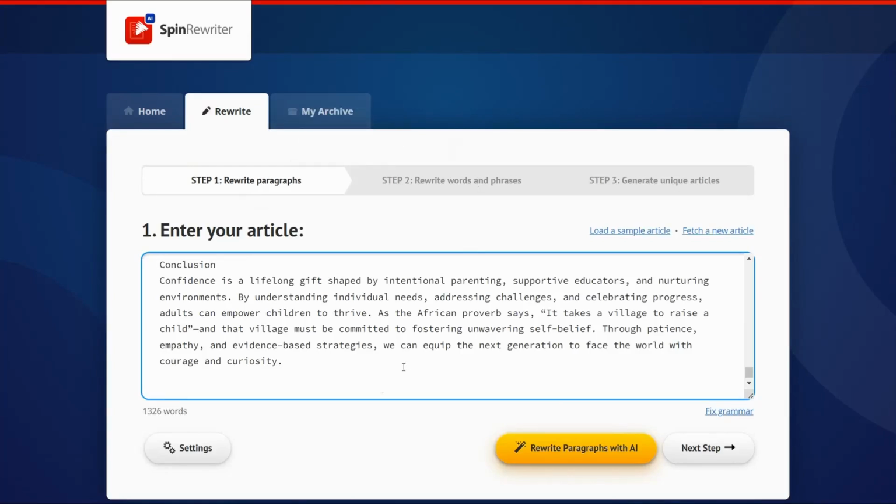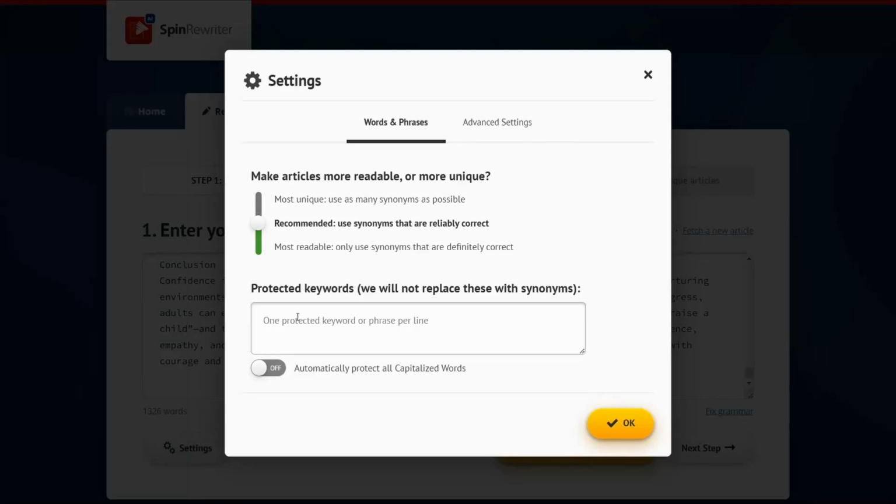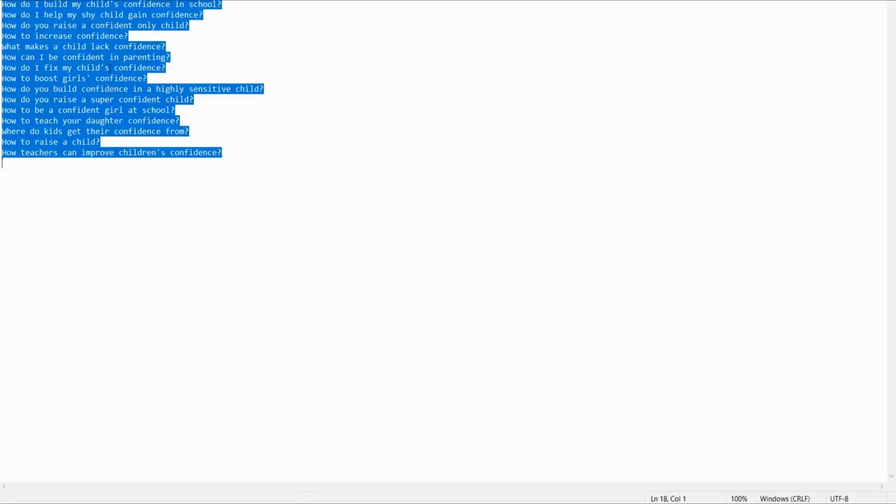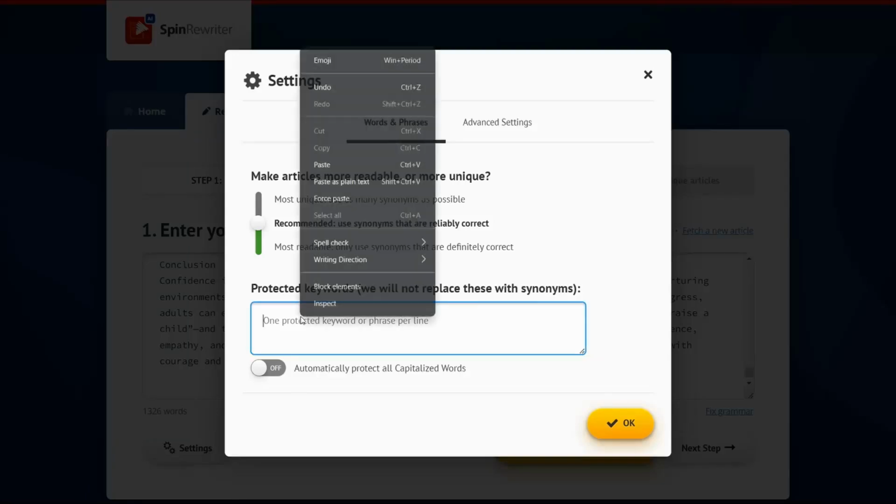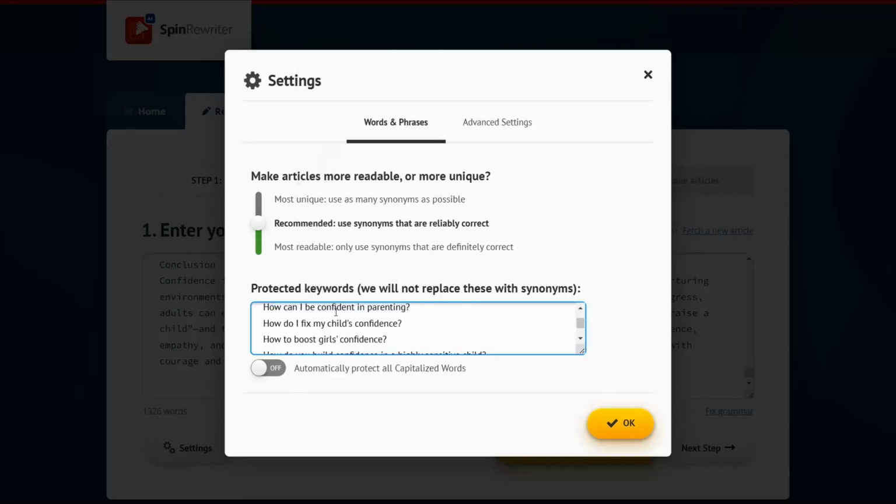You have to be mindful of a specific point. Here you can head over to settings, and here we want to add some protected words that we do not want to be rephrased or rewritten. For sure we mean these questions we have taken from Google itself as they are. So we can insert here these lines, or these PAA, people also ask, that we have got previously from our file or from Google. You insert here in SpinRewriter these protected lines. Perfect. To make your article search engine optimized to these questions people are also asking in the search bar.